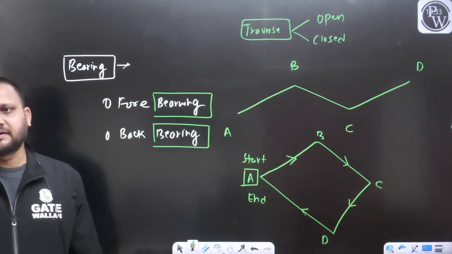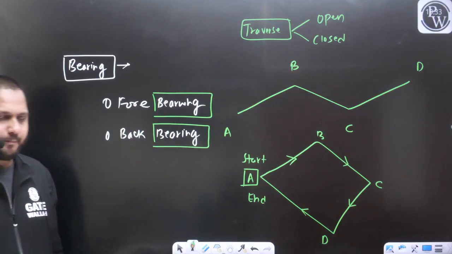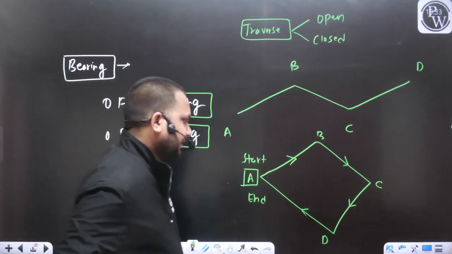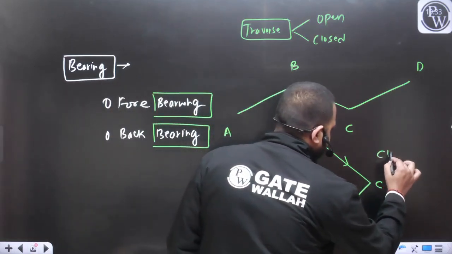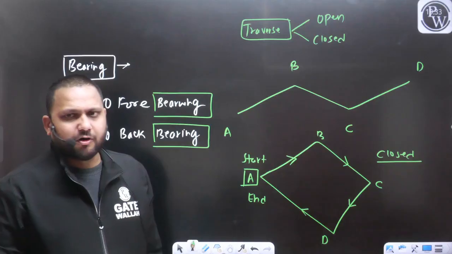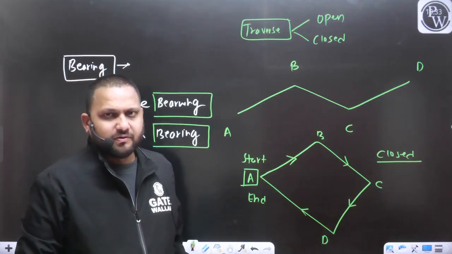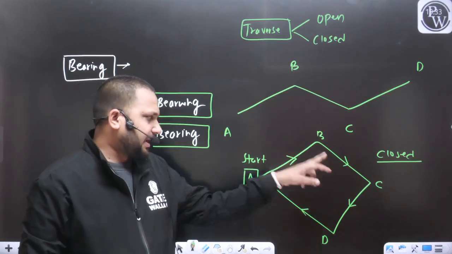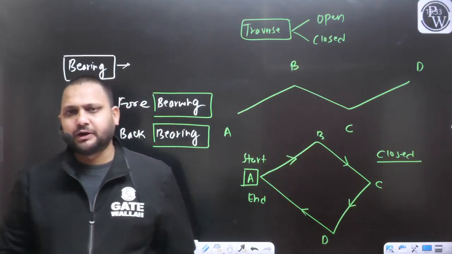Here the start and end of the traverse is the same point, and that is the point A. Can I say this is going to be the closed traverse? There will be a formation of the loop. From where we have started, we are ending the survey at that point itself.